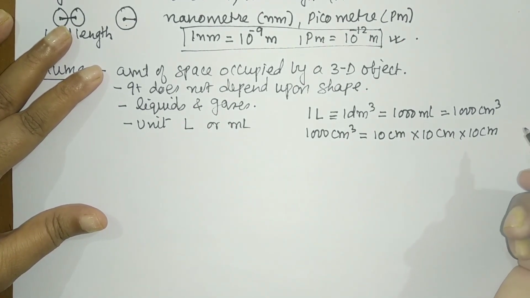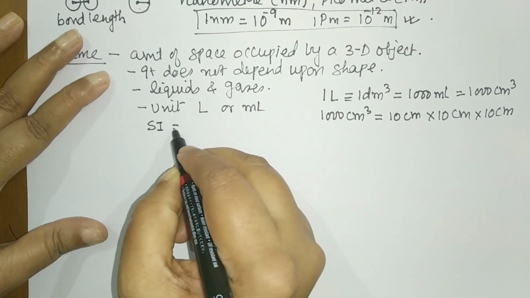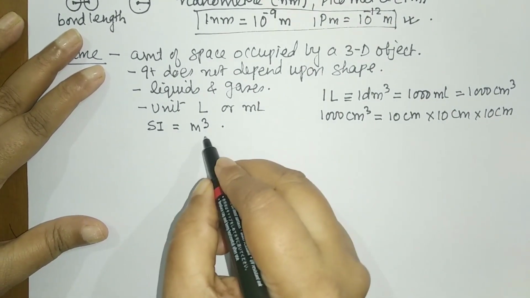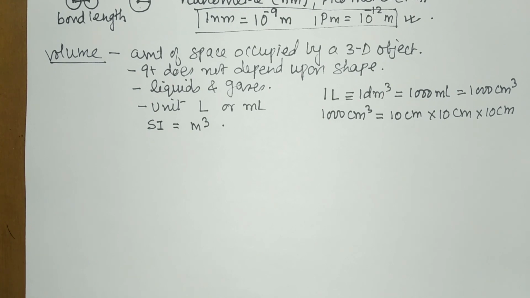So what is the SI unit of volume? SI unit of volume is cubic meter. Or you simply write this as m cube. So this is about the volume.